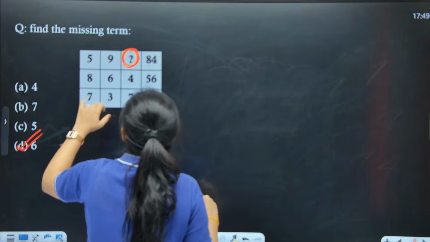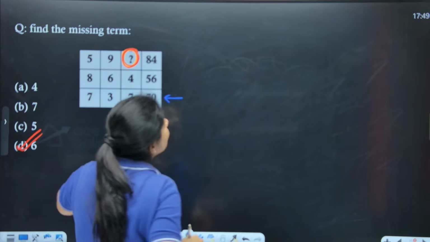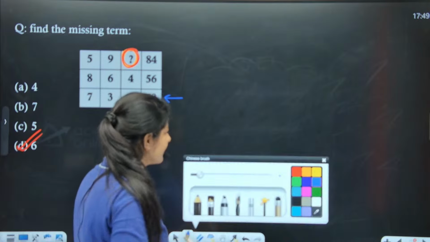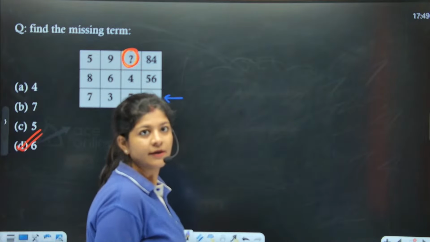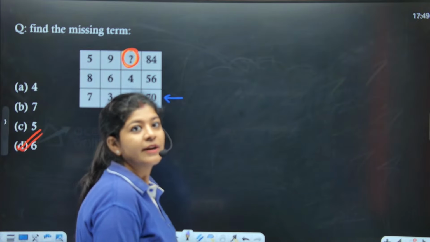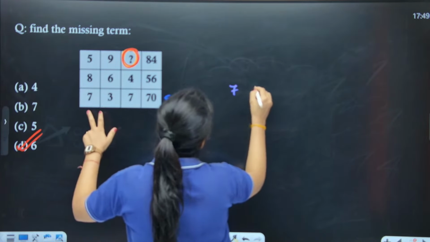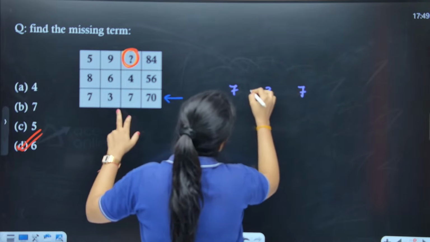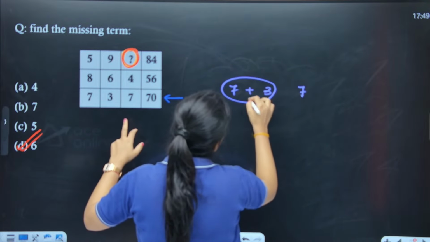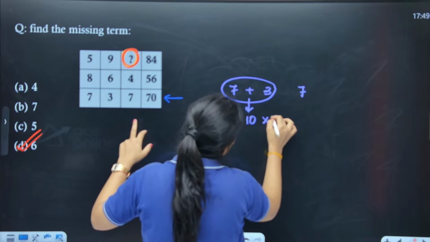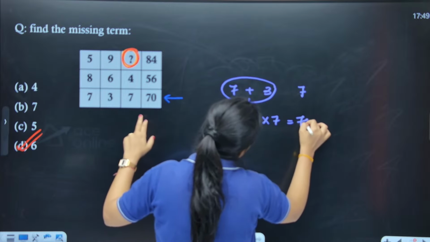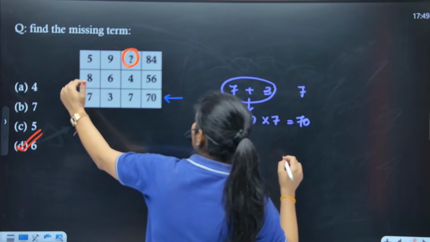So here, let's start with this one, as this is the simplest one that we can say, right? Yes, very good, Rakesh. Now you got the correct one. Here we are having 7, 3, 7. If you add these two numbers, you will get 10. 10 into 7 is nothing but 70, right? I'm just going row-wise.